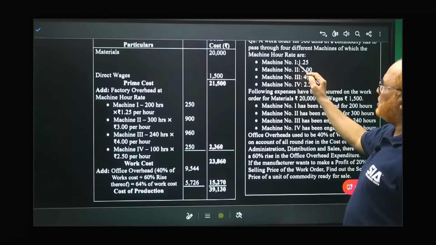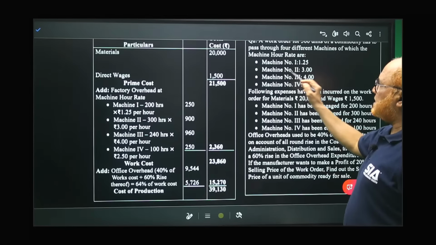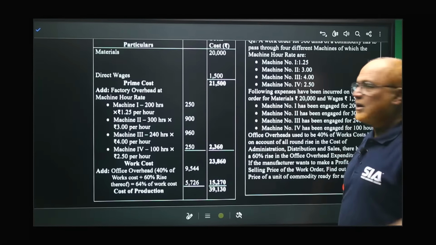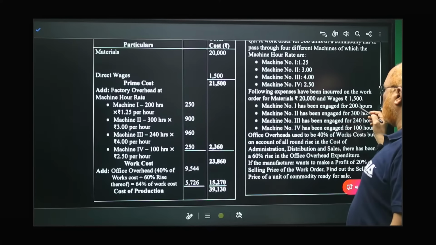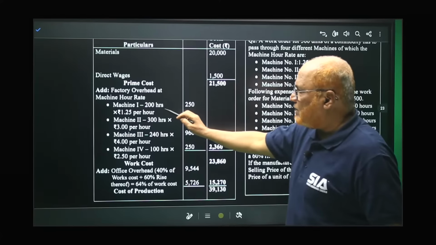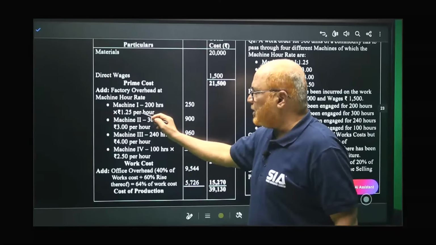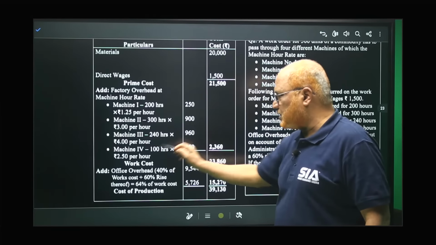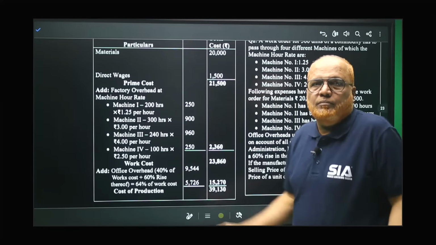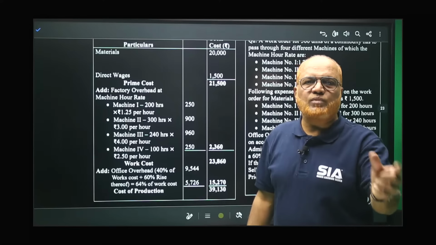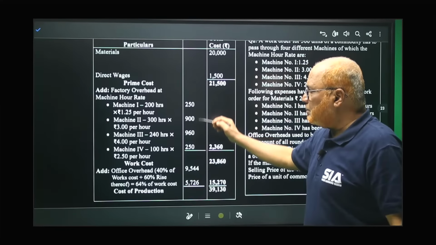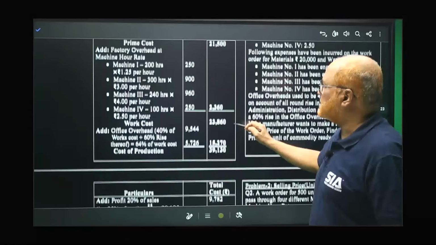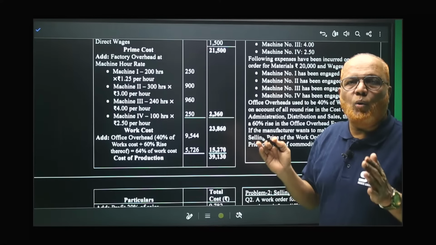In the first line, machine 1 is 1 rupee 25 paisa per hour. Second machine 3 rupees, third machine 4 rupees, fourth machine 2 rupees 50 paisa per hour. The hours given are 200, 300, 240, and 100. Machine 1: 200 hours at 1.25 is 250. Second machine 300 hours at 3 rupees. Third machine 240 at 4 rupees. Fourth machine 100 at 2.5. Simply we have multiplied machine hours with machine rate. We got the machine expenses. The total of machine expenses is 2,360. These are the factory overheads.